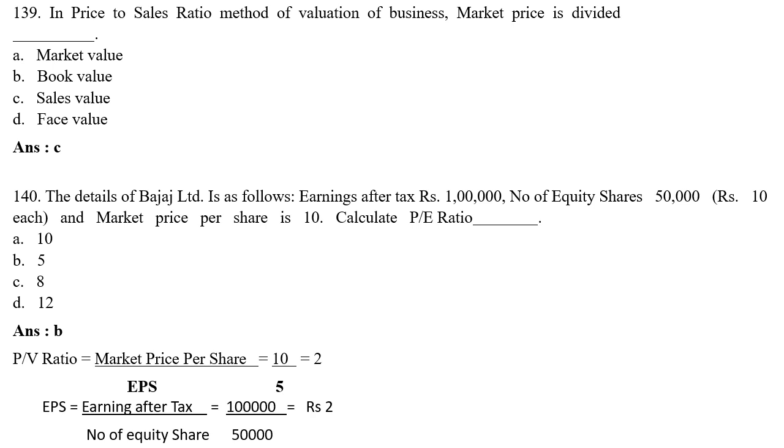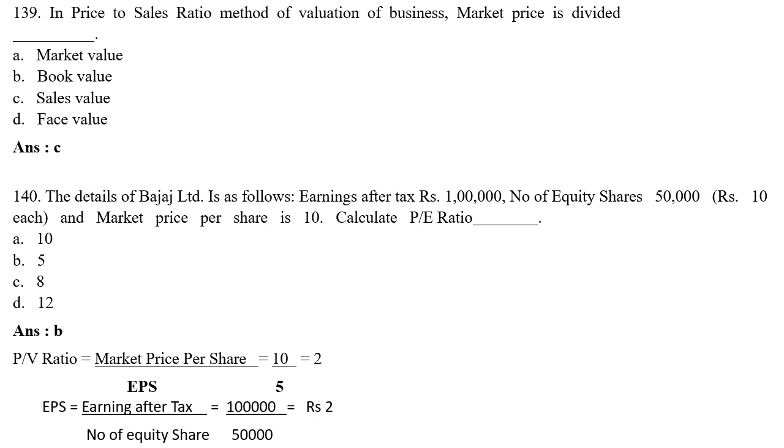In the price to sales ratio method of valuation of business, market price is divided by: option A market value, option B book value, option C sales value, option D face value. The correct answer is option C, sales value. In price to sales ratio method of valuation of business, market price is divided by sales value.